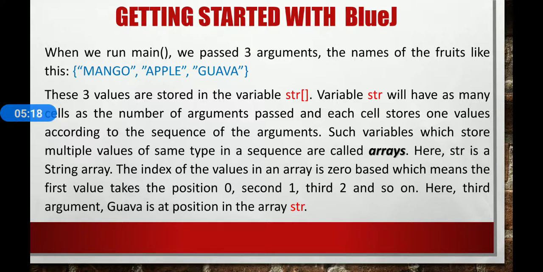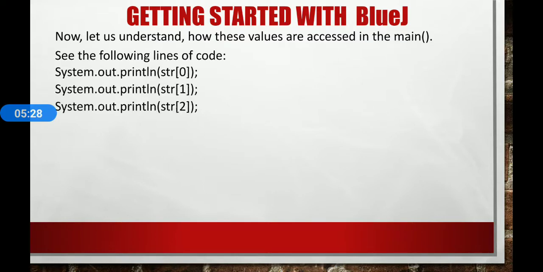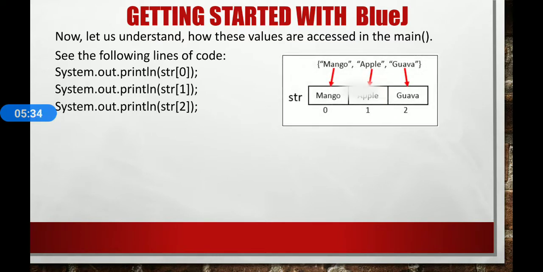Now let's understand how these values are accessed in main. See the following lines of code. System.out.println str of 0, System.out.println str of 1, System.out.println str of 2. In the figure, you can see that each argument is stored in a different cell. The index number starts from 0 and then 1, 2.